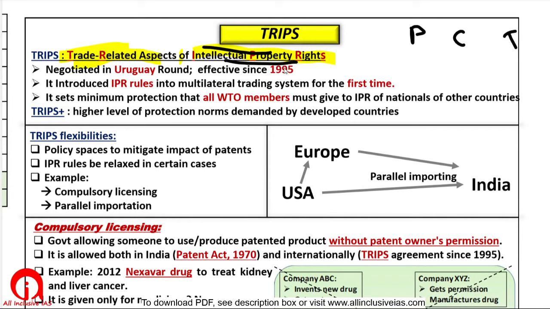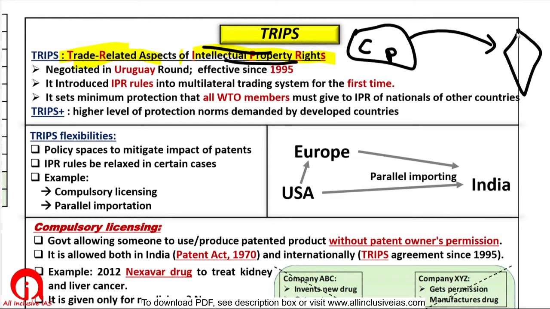Now the thing is that when you are trading from one country to another, let us say from the USA, in the USA a company has some patent, and when it sells to India, those products come to India and Indian companies may make cheap copies of it and sell it in India. So this company will obviously make an opportunity loss. It will not get the royalties.